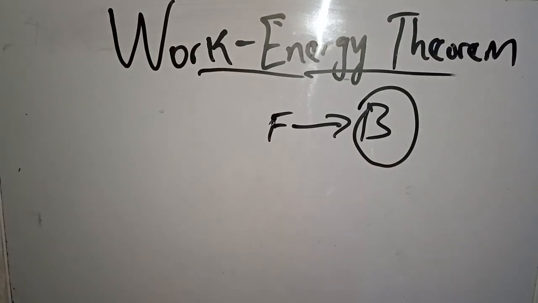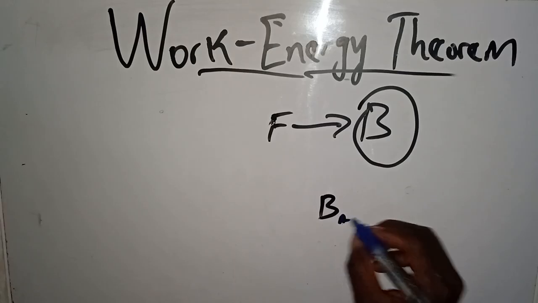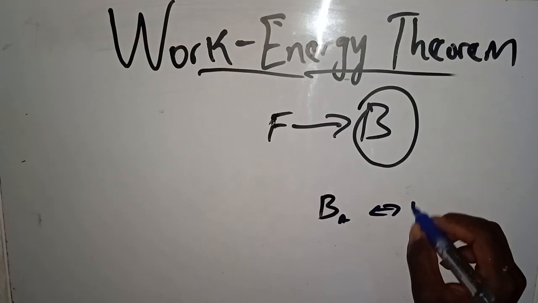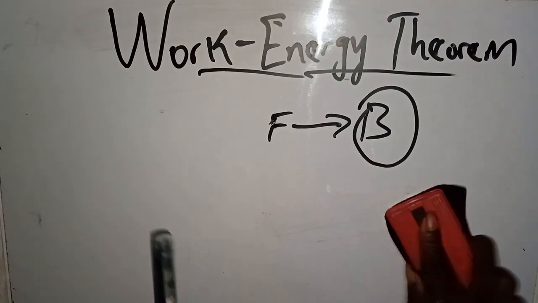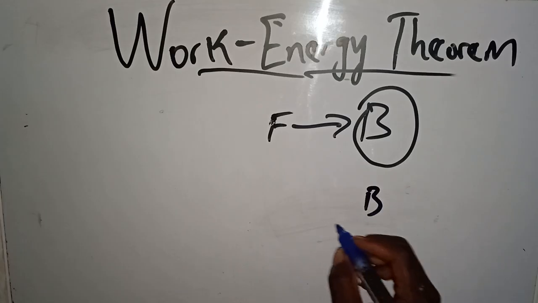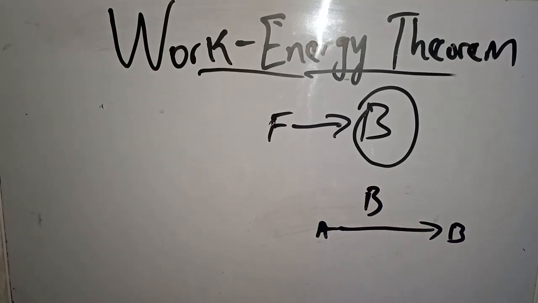Let me say a body is at rest. This body moves from point A to point B. Initially, before it starts moving, it possesses potential energy.